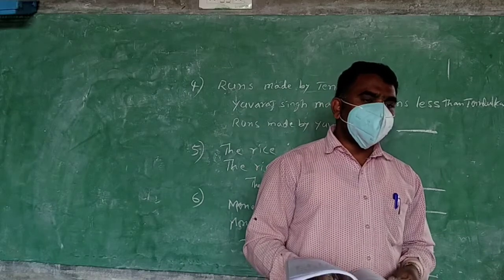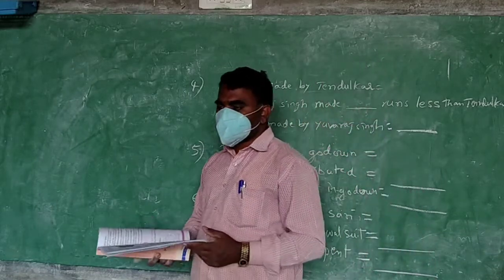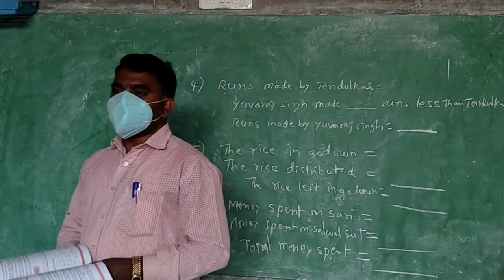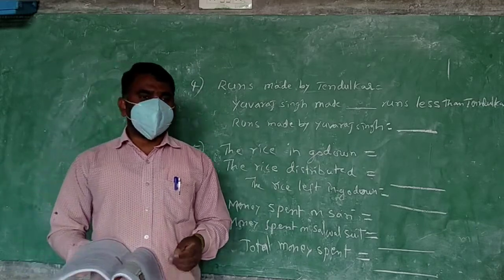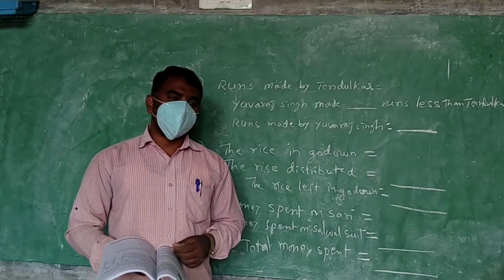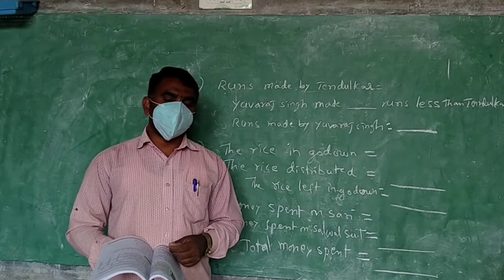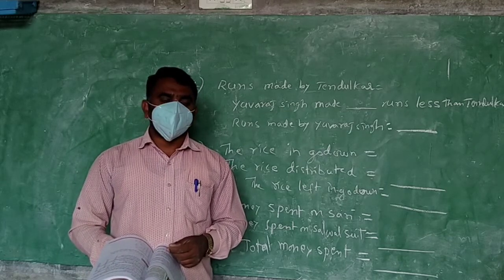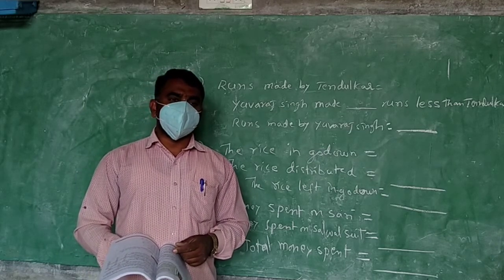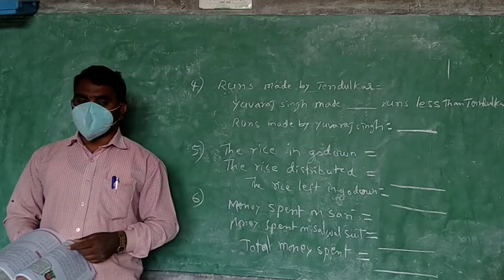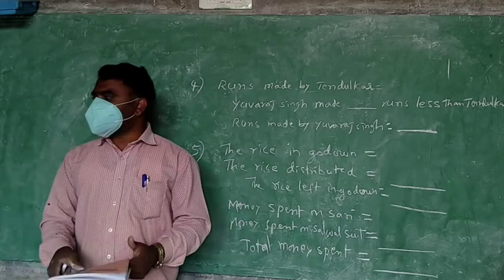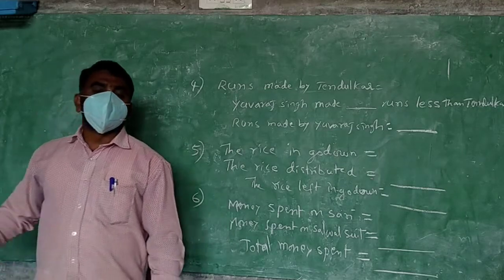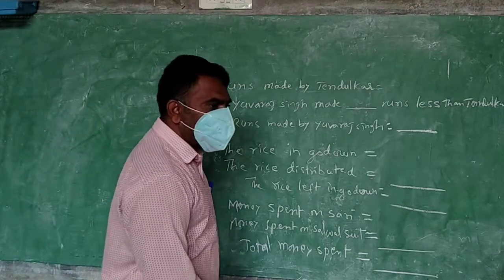How much does she have to give to the shopkeeper? 268 rupees. Can she give? No. What is the problem? No money. She has less money. How much less is there? He is asking. What should we do? Subtraction. Yes or no? Yes.